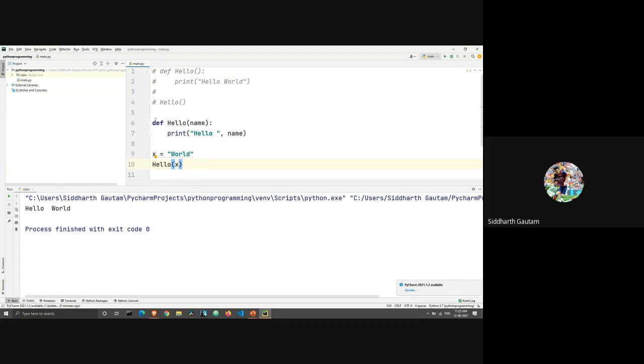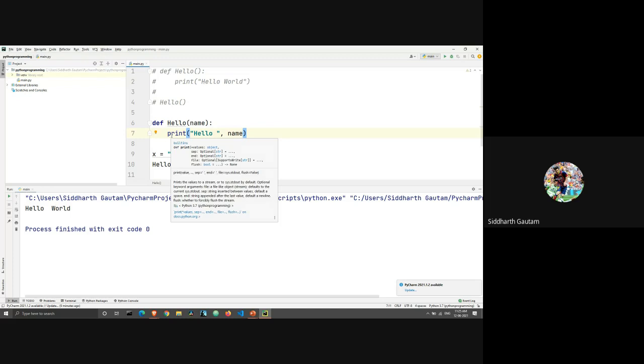So Python goes back to line 6. The function's name is hello, so that is correct. That's the function we are calling, and the function requires an argument. Inside the brackets, I have taken it as name, so that is the argument here.